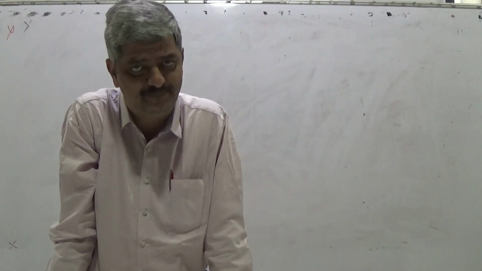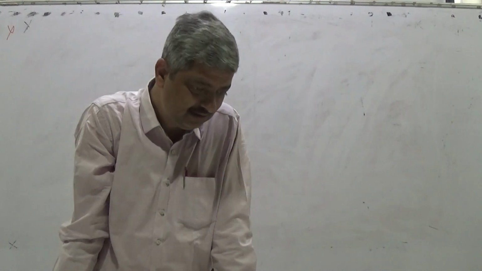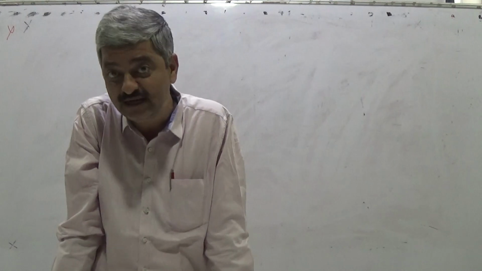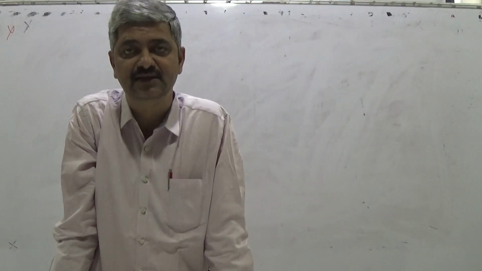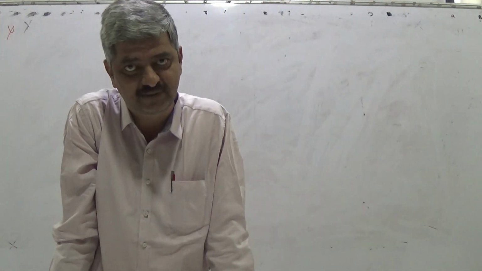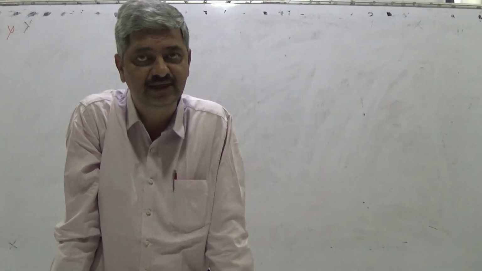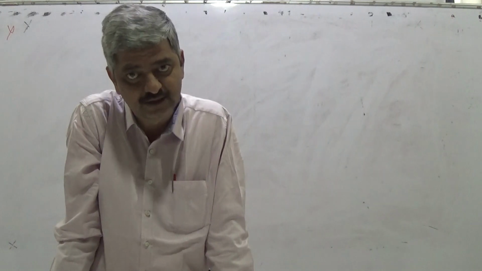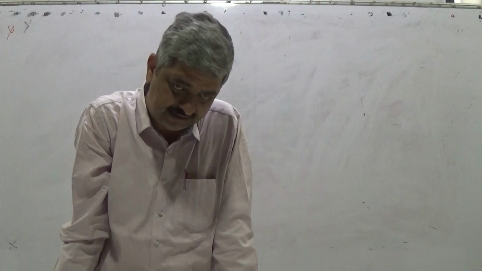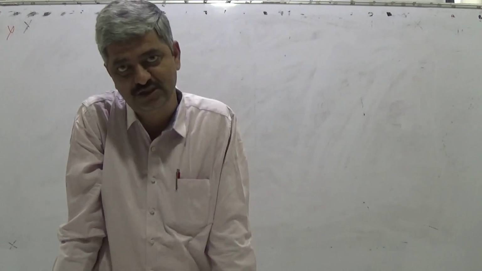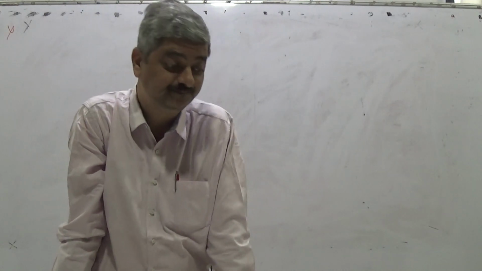But the moment a capacitor and inductor come in, what kind of relationship do they have between voltage and current? For a capacitor, there is a differential relationship: current is proportional to the time derivative of voltage, and for an inductor, voltage is proportional to the time derivative of current.